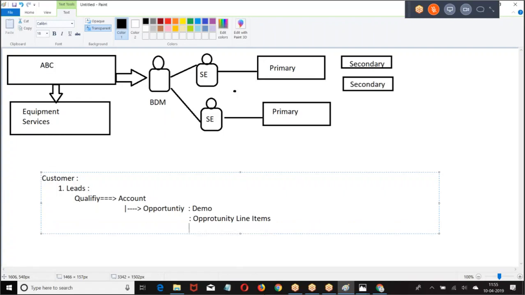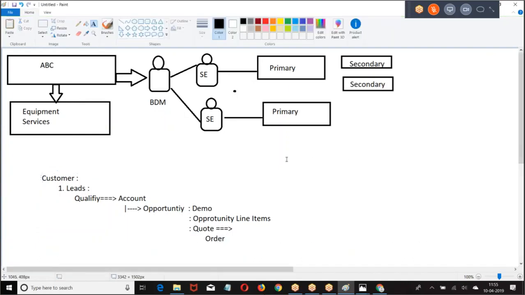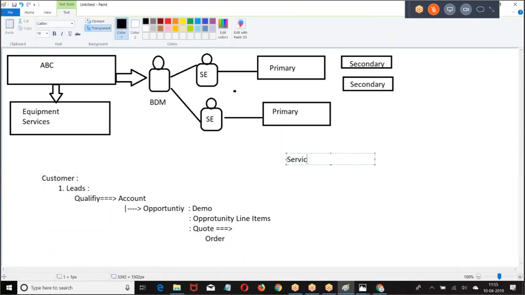Then create a quote. Once the quote is created, if the quotation is okay, then place the order. Once the order is placed, then raise a service request to dispatch the product.